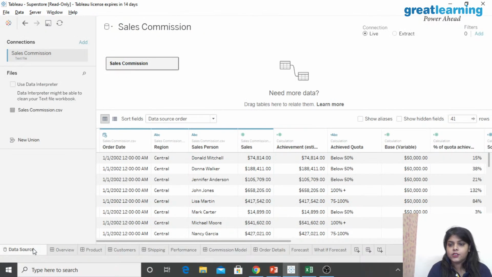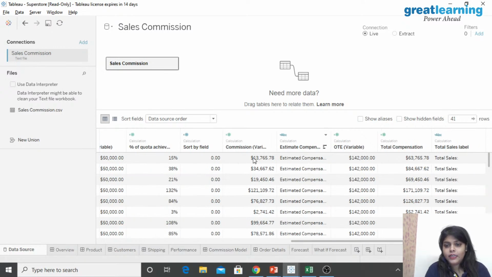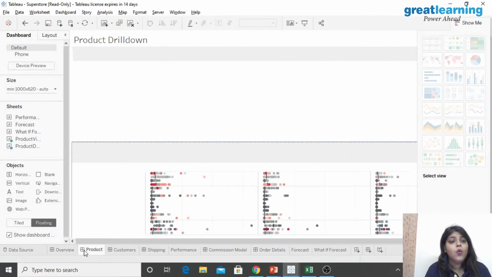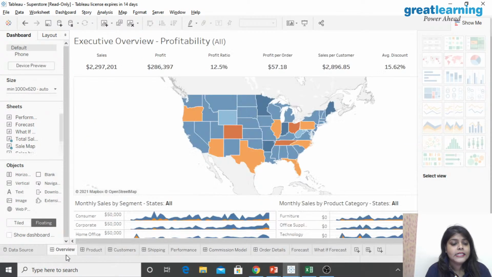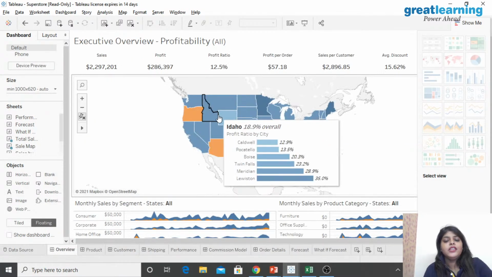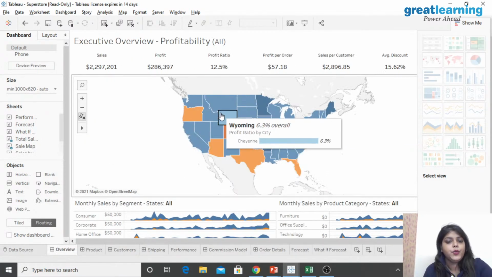Just click on data source here, right? You can see your data, the whole data set you have. You have order date, region, salesperson, then you have sales, right? Everything over here you have. Now they have made a few visualizations, right? What visualizations have they made? Suppose they have the region-wise profit, right? They have made profit ratio by city.